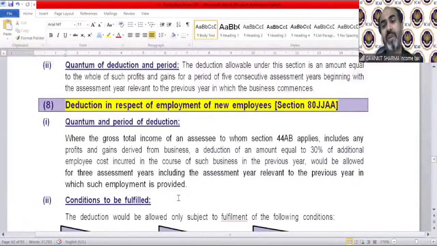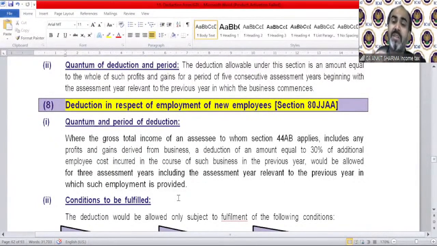And I also feel 80JJA is a very important deduction which can be framed as an individual question in examination. It is for deduction in respect of employment of new employees. So if you are hiring some new employee in your business and fulfilling the conditions in this section, then you can claim additional deduction.